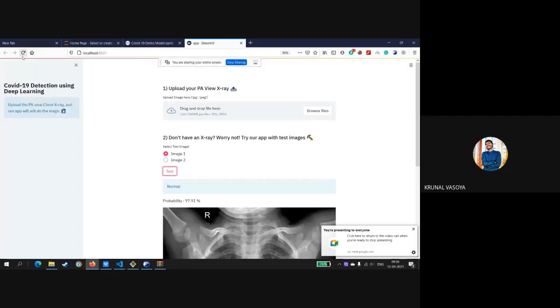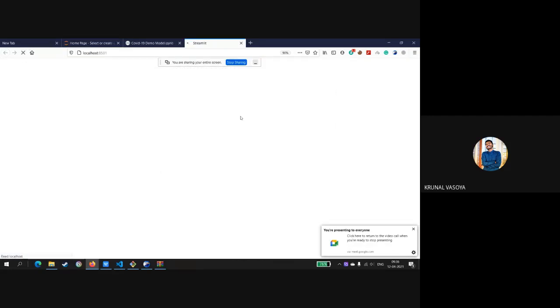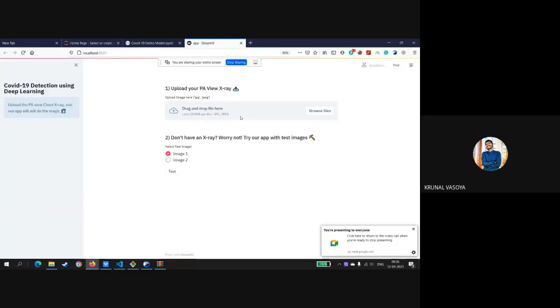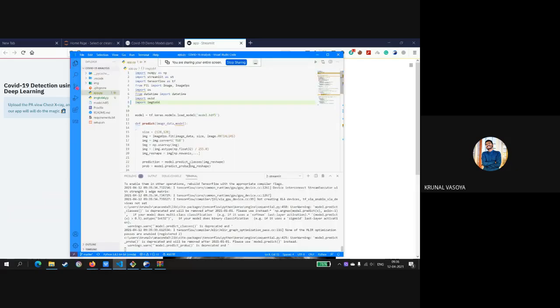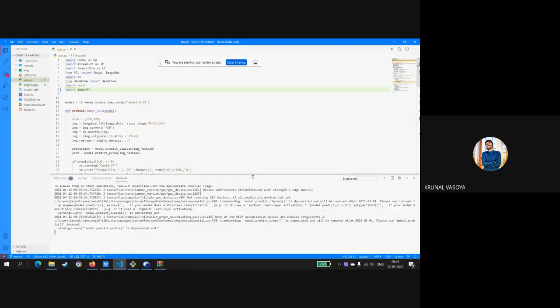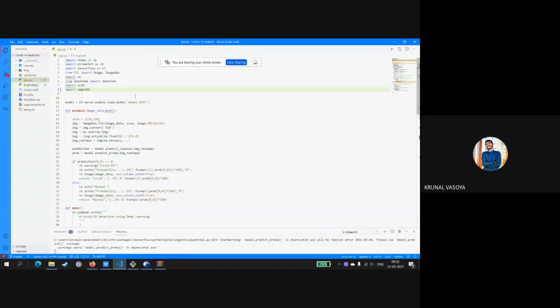I'll just refresh it. This is a Streamlit dashboard. Streamlit is a library in Python, and the code is similar to a Flask app. I can show you the code first, so it would be easier to understand the implementation. This is just Python code.